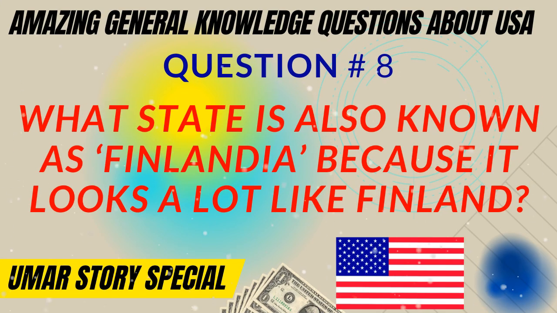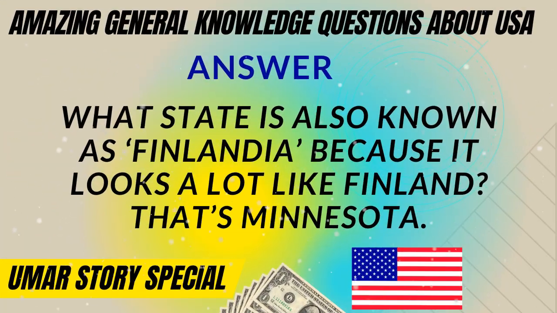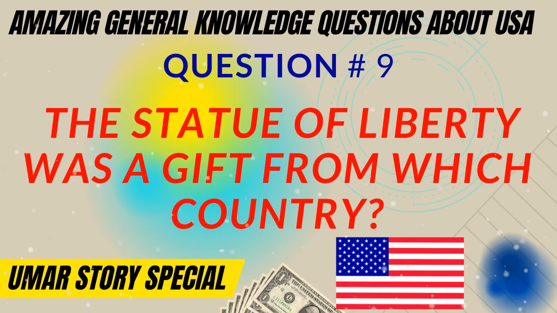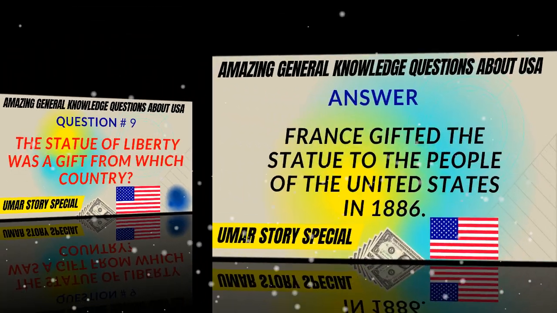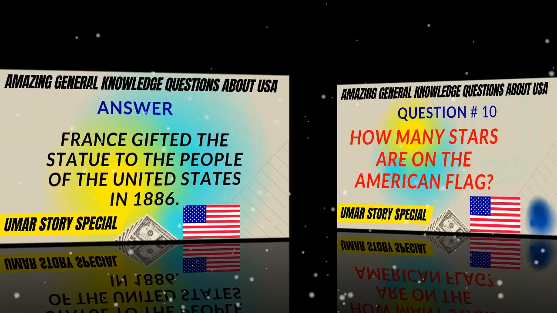Question number 8. What state is also known as Finlandia because it looks a lot like Finland? That's Minnesota. Question number 9. The Statue of Liberty was a gift from which country? The answer to question number 9 is France. It gave the statue to the people of the United States in 1886.